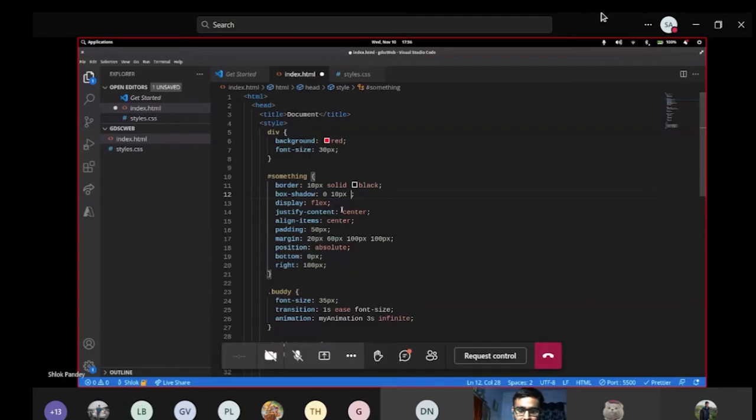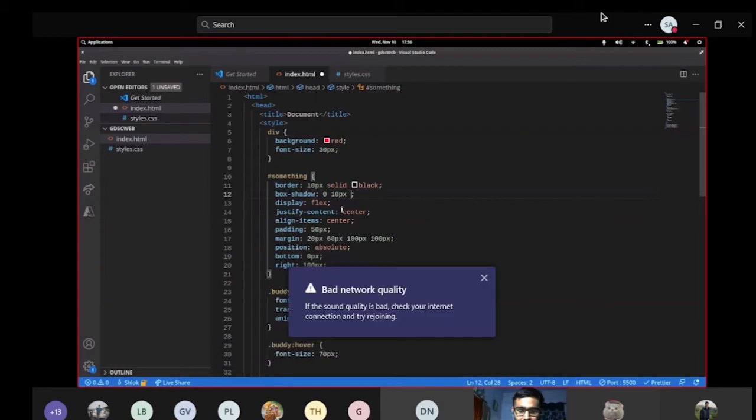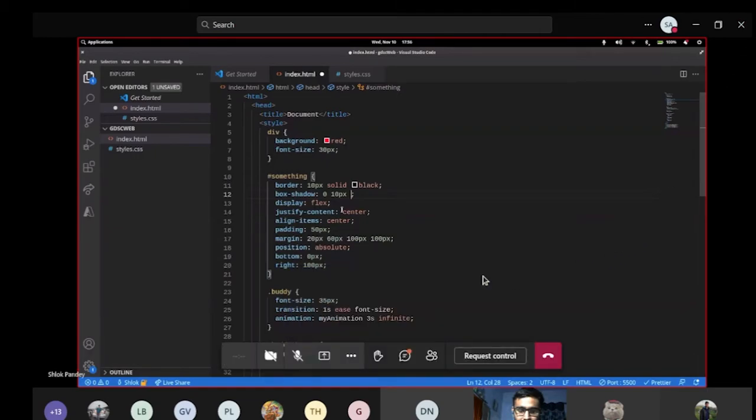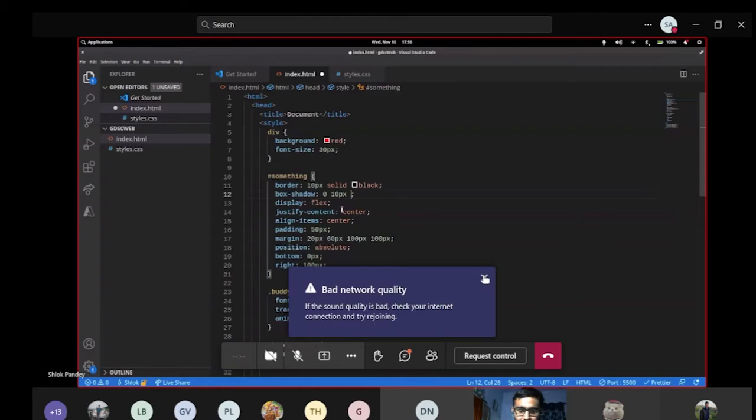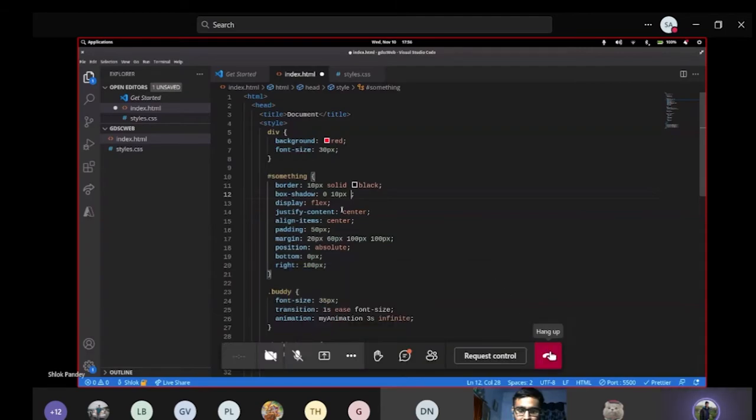Okay, so let me give some box shadow property. I don't remember the syntax, but let's see. Again, I don't need to remember anything. You can just copy it and then see if it works. Again, I'm not explaining any of the syntax.